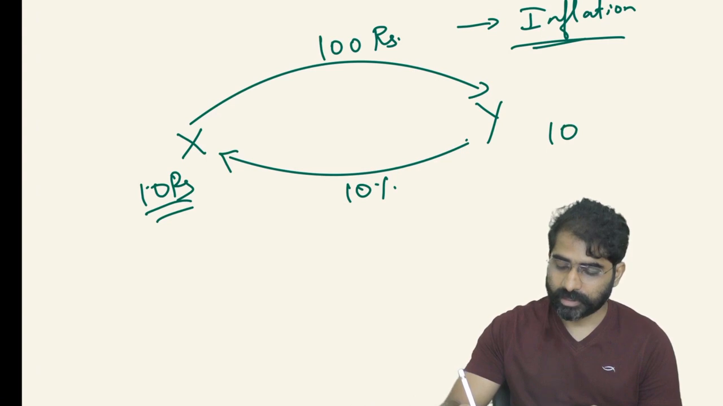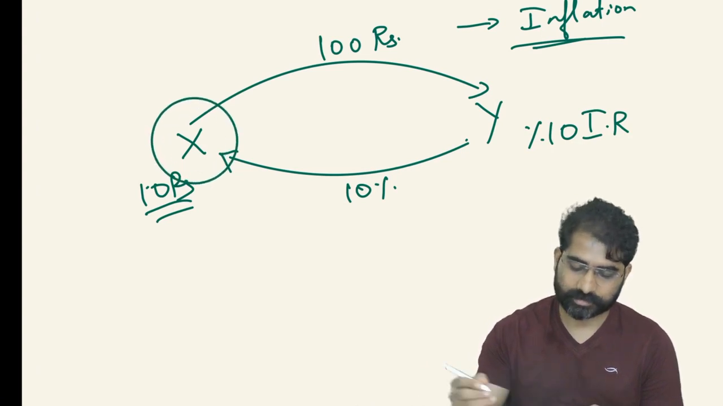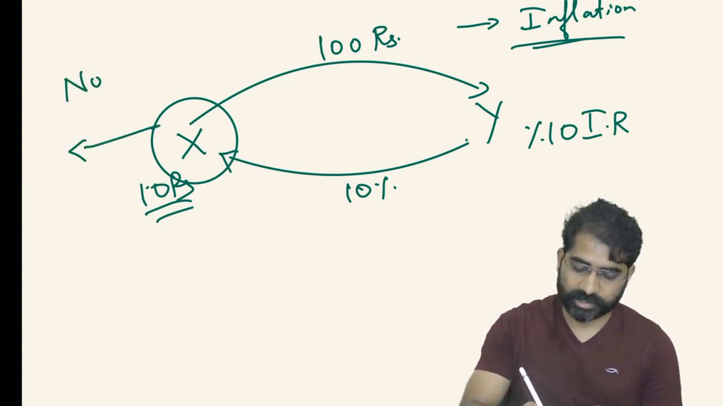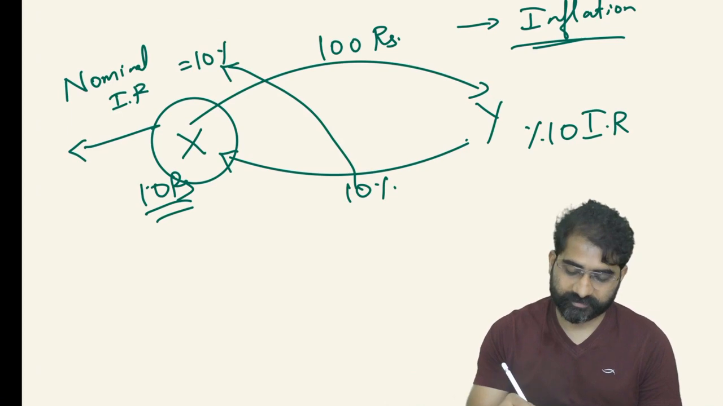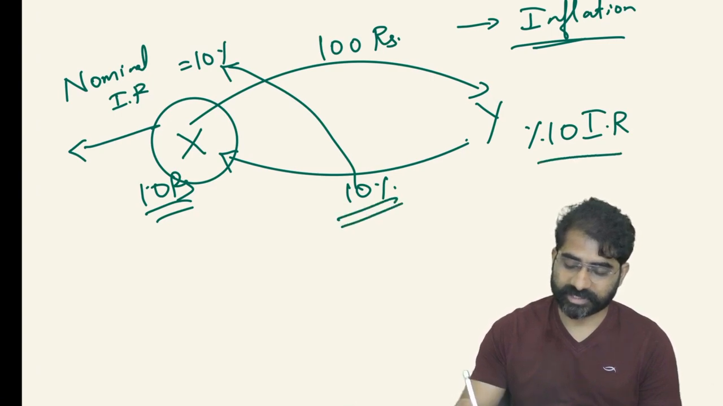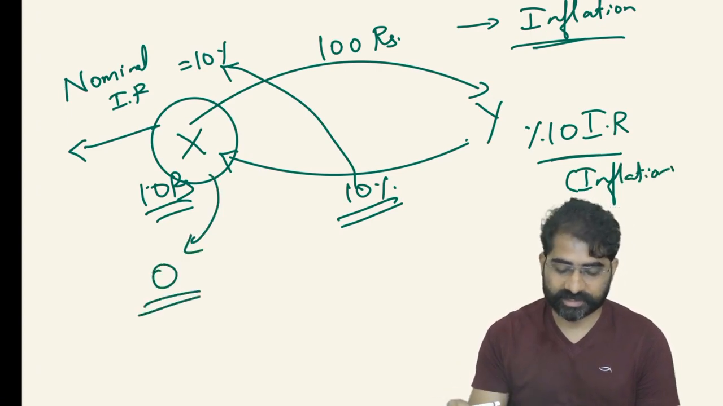Now, when the inflation rate in the economy is also 10%, is X really going to benefit here? In this case the nominal interest rate is 10%, and therefore he is getting 10 rupees. But in the market the interest rate is 10 and the inflation rate is also 10%. So ultimately X is not getting anything. The benefit for X is 0.